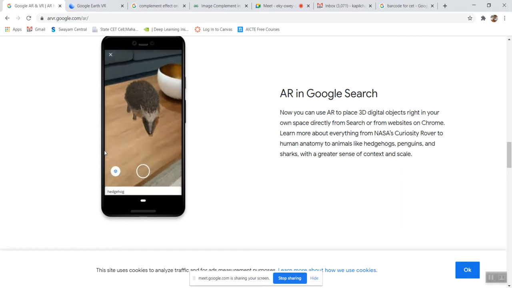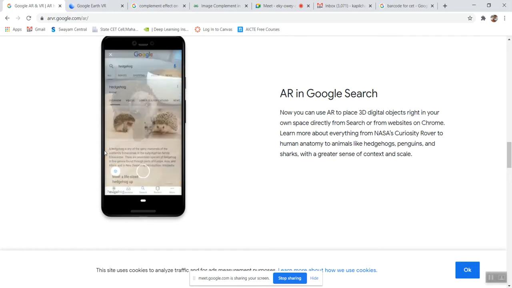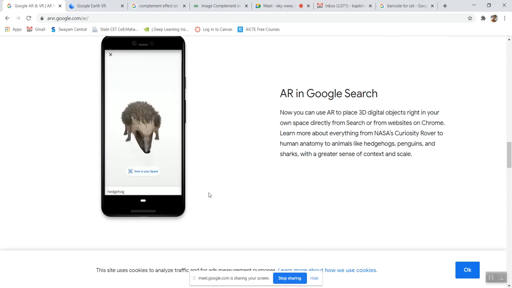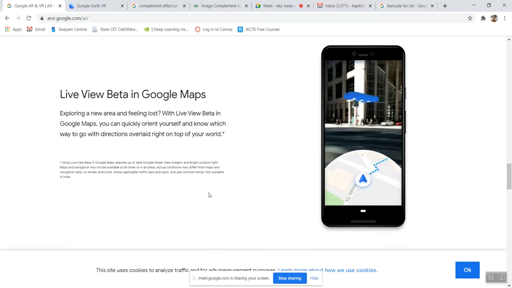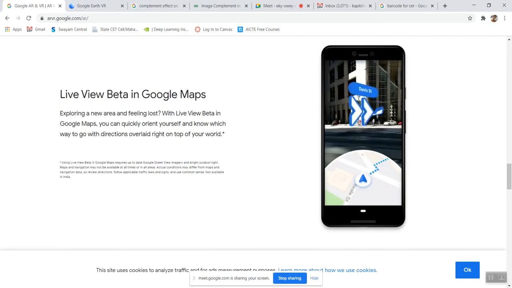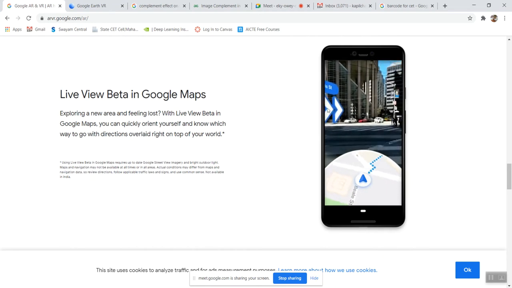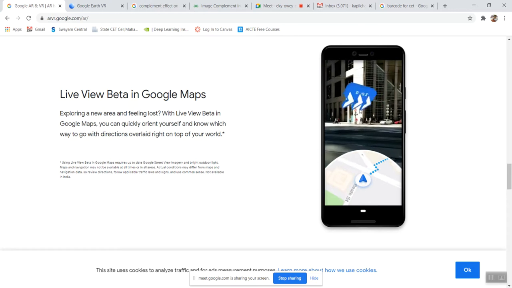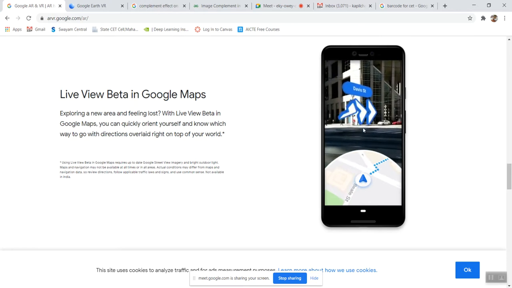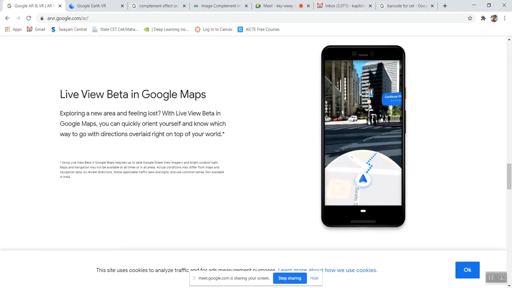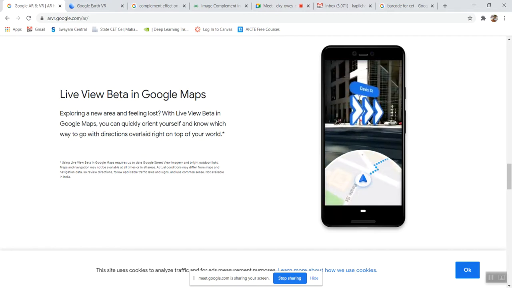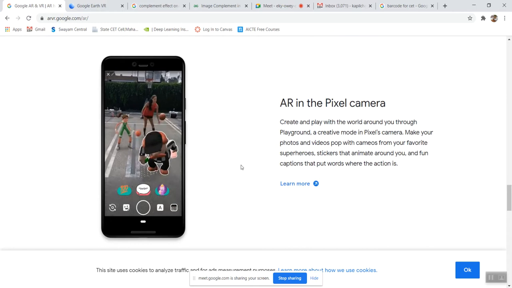In a picture you can click it, but actually it is not present in your real world. In the second example you can also see digital content, this location, put into your real world to show where you want to go. So this is another example.